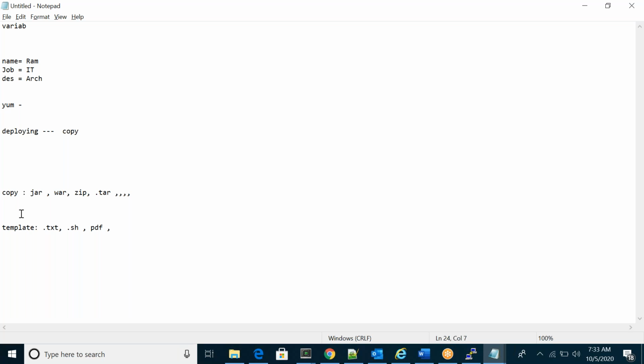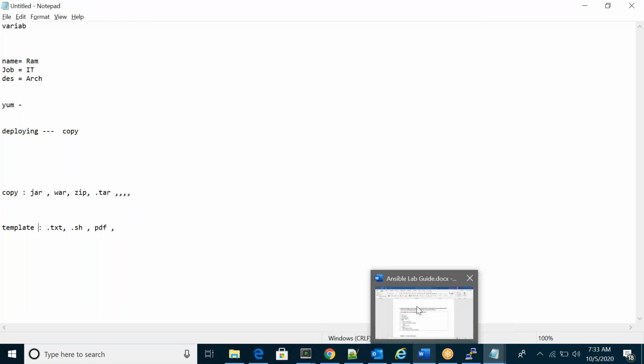So what will it do? It will copy from source to destination. Here you can use the template also. And here you can use the copy also. But as best practice, to copy binaries like this, we will use the copy module. For any templates, we'll use the template module. So we have playbooks for that. Okay.